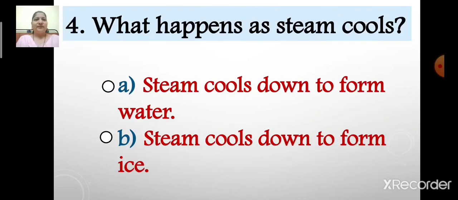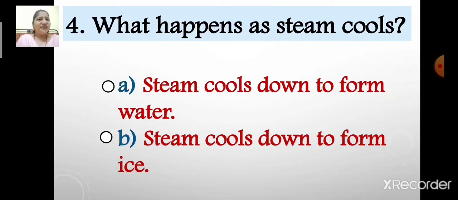Now next. Number 4. What happens as steam cools? I repeat, what happens as steam cools? The options are option A, steam cools down to form water, and option B, steam cools down to form ice. Now children, select the correct option. Which is the correct answer? Option A, steam cools down to form water, or option B, steam cools down to form ice?